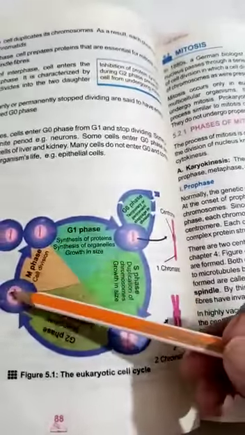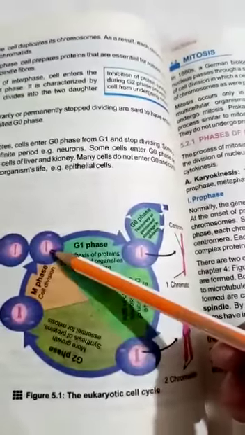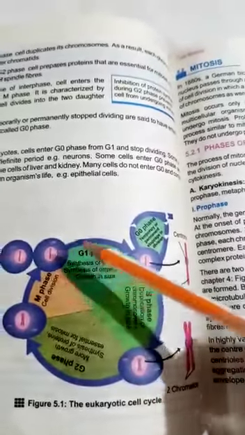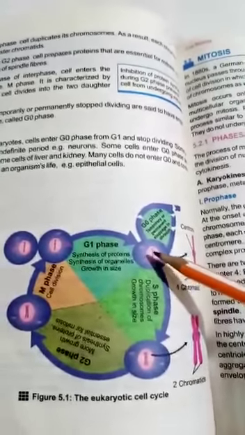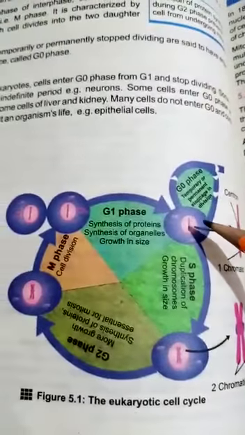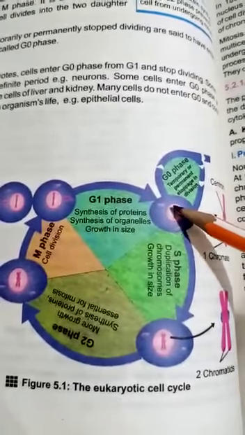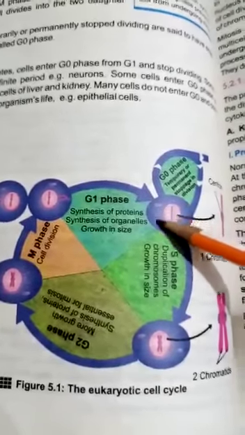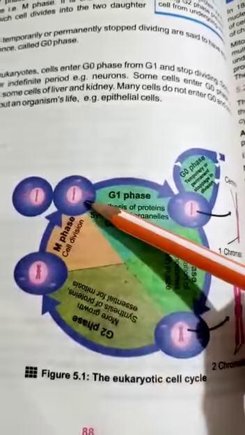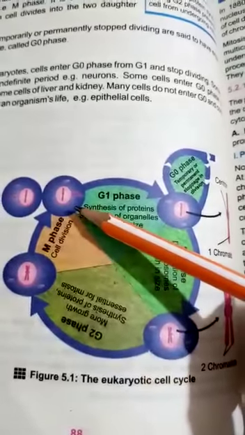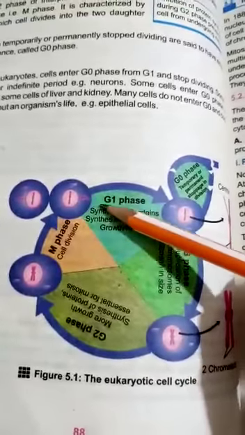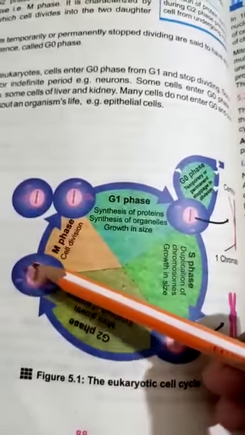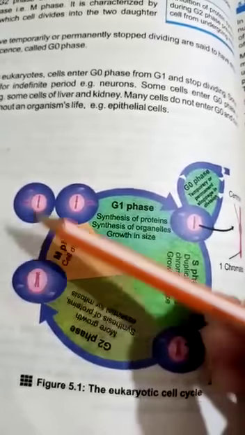That is, in the M phase, the cell divides into two daughter cells, and each daughter cell consists of the same number of chromosomes as were present in the original parent cell. For example, if we take the example of human cells, then in a human parent cell 46 chromosomes are present, and after the mitotic division, each daughter cell also has 46 chromosomes. So in the interphase, the cell prepares itself for the division, and in the mitotic phase, the cell divides into two daughter cells.